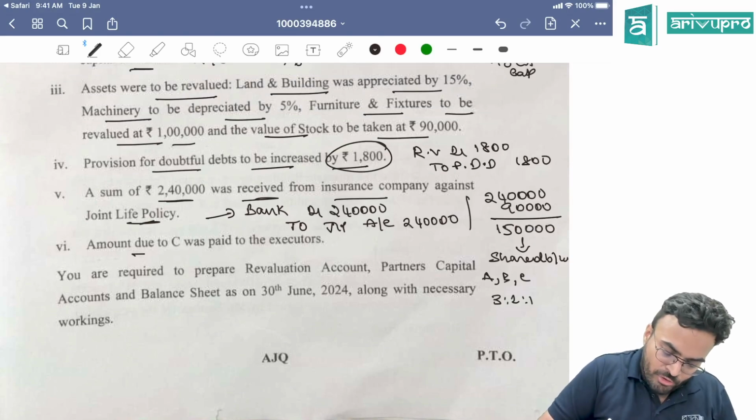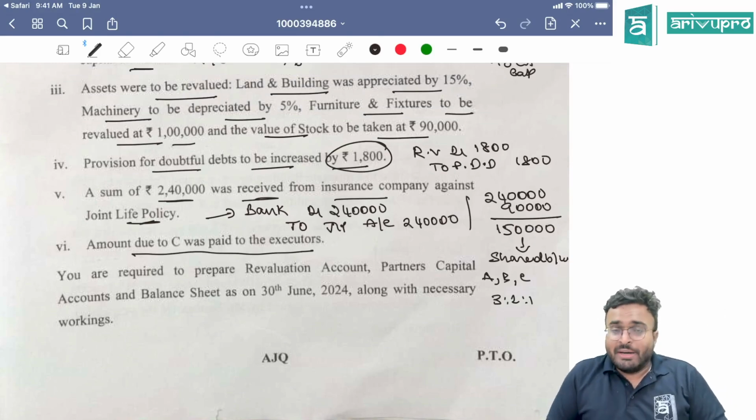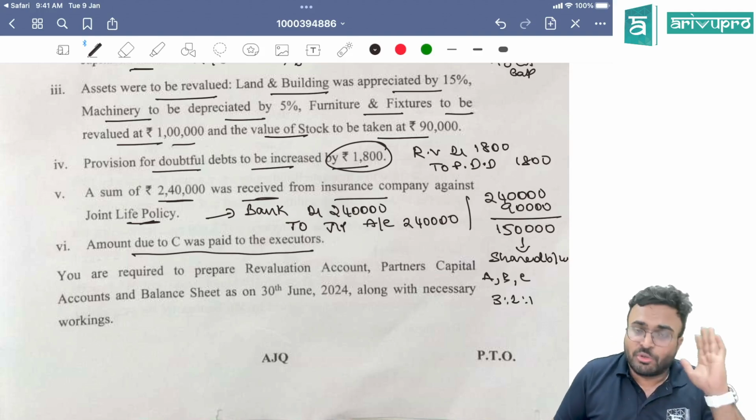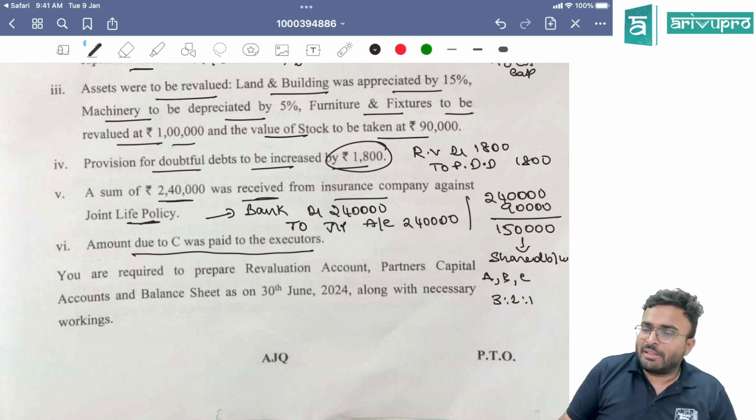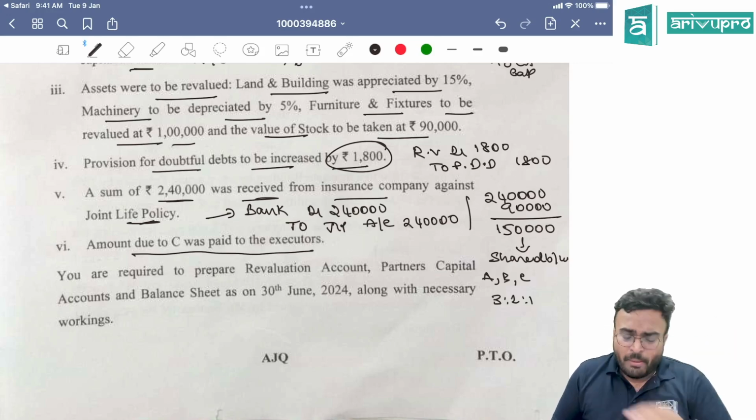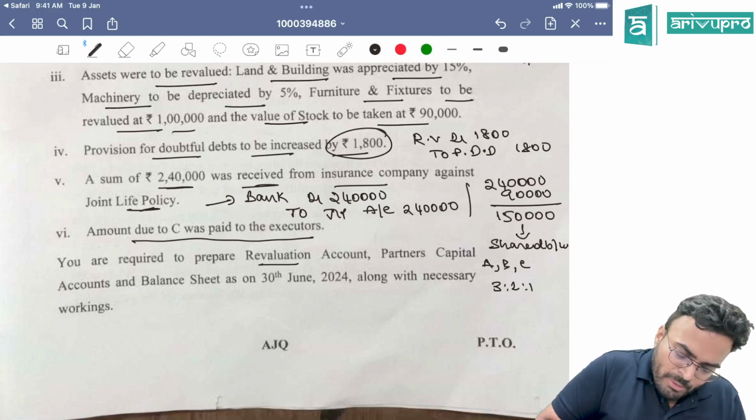Clear? Amount due to C was paid to executors. It is not transferred to loan account or anything. It is paid to the executors. So you are going to just make the entry: C's capital account debited to bank account. End the story. Prepare revaluation account, partners capital account and balance sheet.